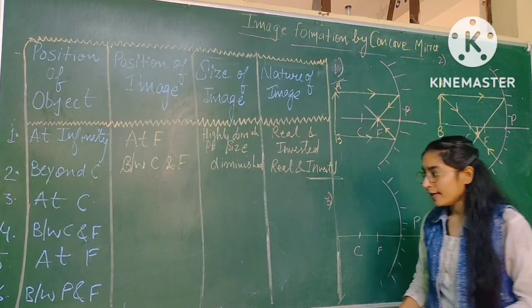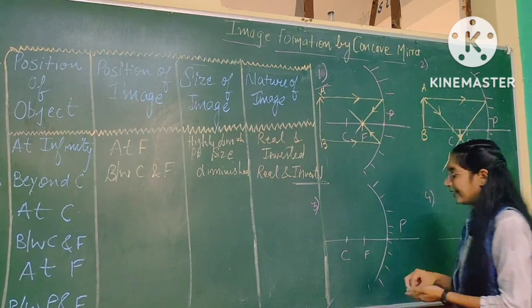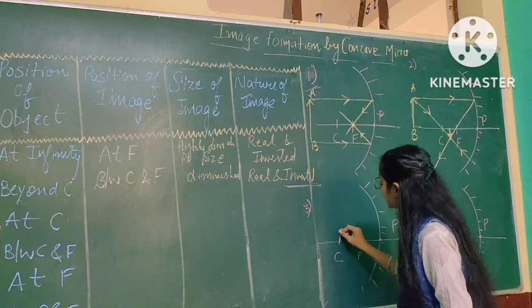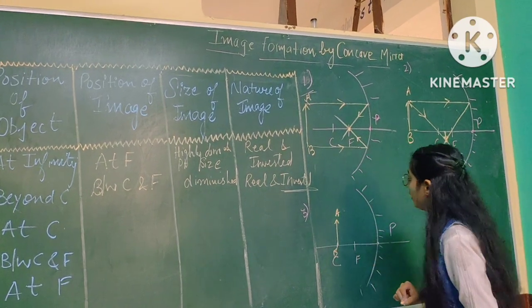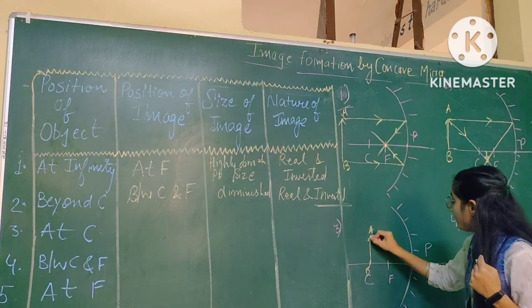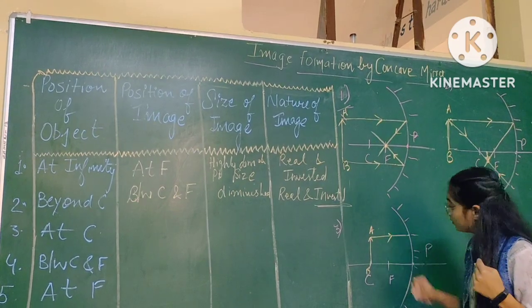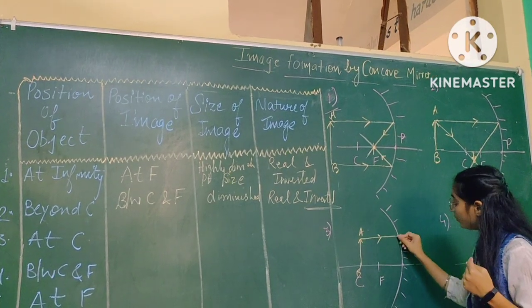So next is at C. Again follow the same rule and the tricks that I have told you. If object is placed at C, so this is your object A, B. Now first ray, according to trick, should be parallel. Clear? Now I am taking the first ray parallel, then it will reflect passing through the focus.